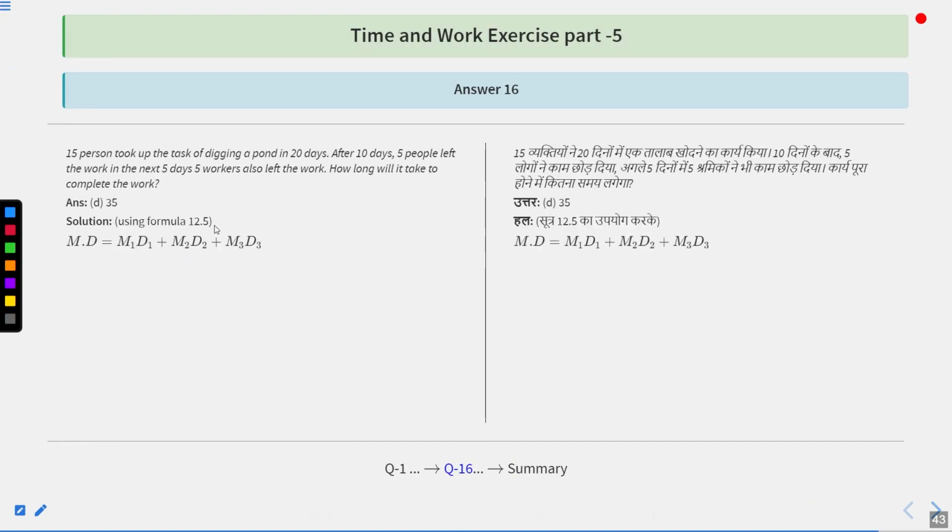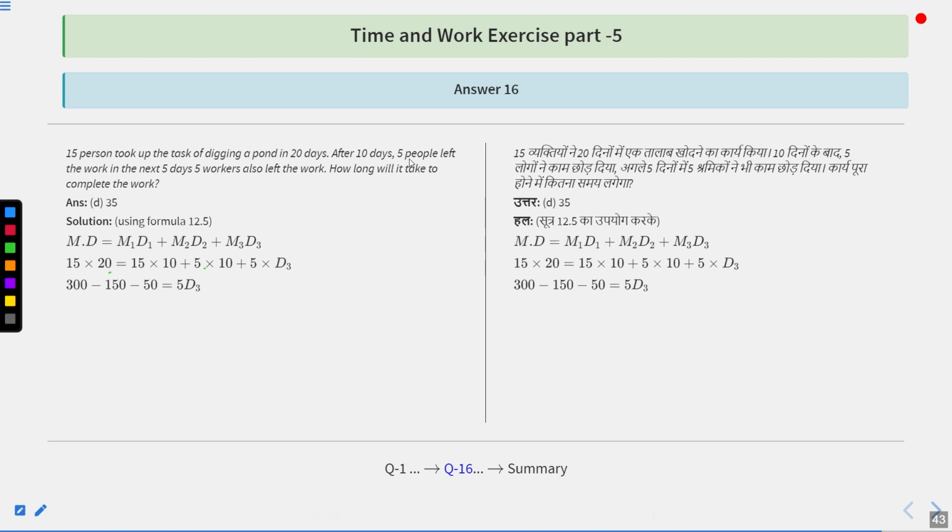So we are going to use the formula that the product of number of men and number of days is always the same to complete the same task. So M into D equal to M1 D1 plus M2 D2 plus M3 into D3. 15 men took the task to complete in 20 days. So total work is 15 into 20. That should be equal to 15 into 10 plus 5 into 10 plus 5 into 10.